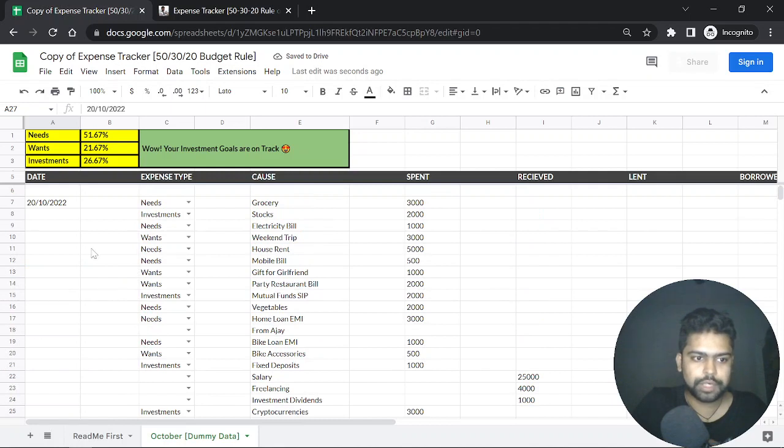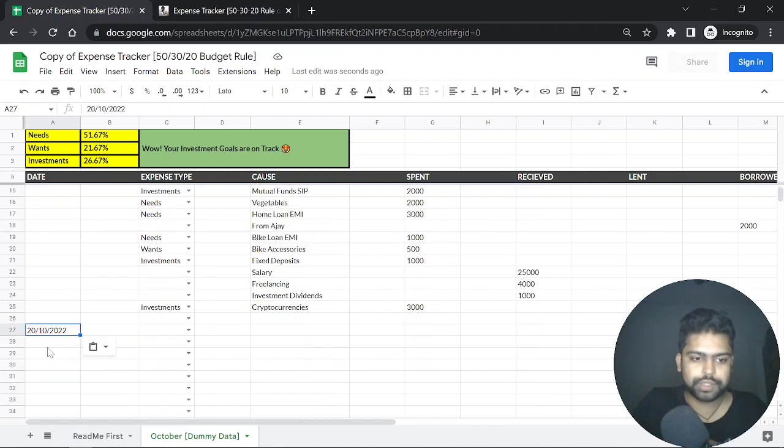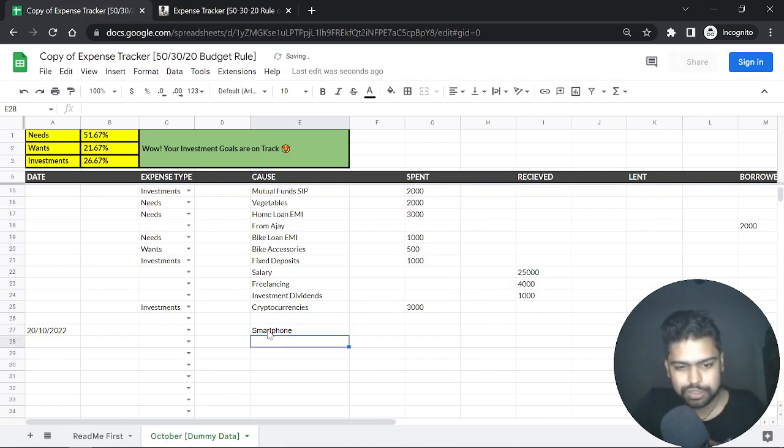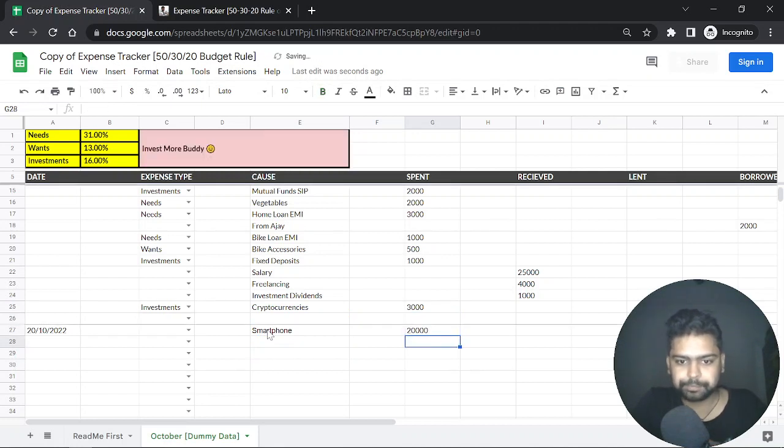Just remember that you need to put all the dates so that you will know it in a better way. Then let's say I spent today on some random gadget, on my smartphone, which was not really required, but I just bought it, and I made a purchase of around 20,000 rupees.